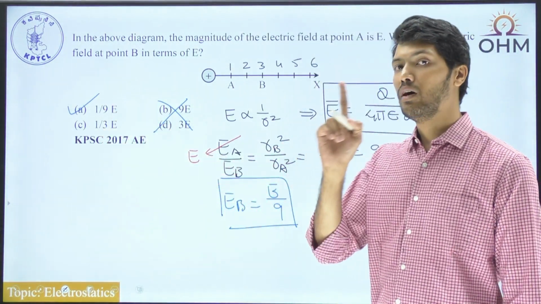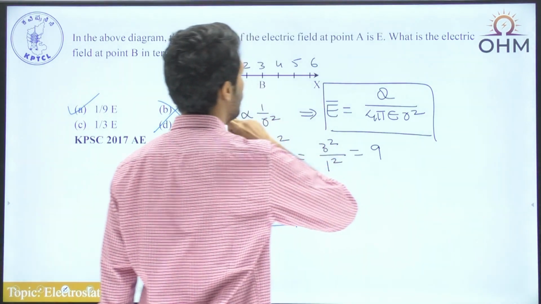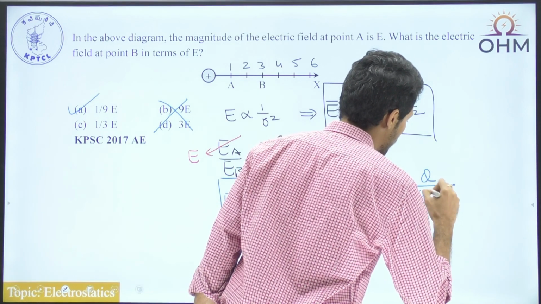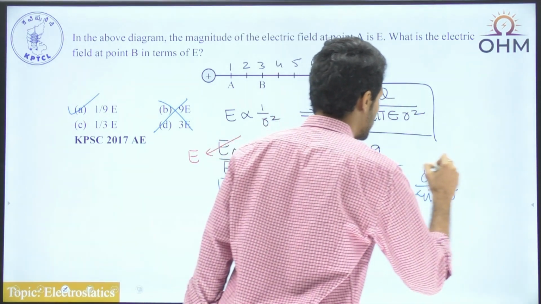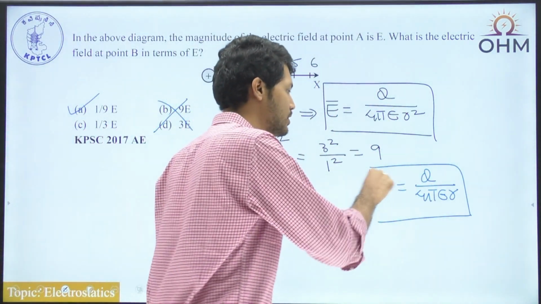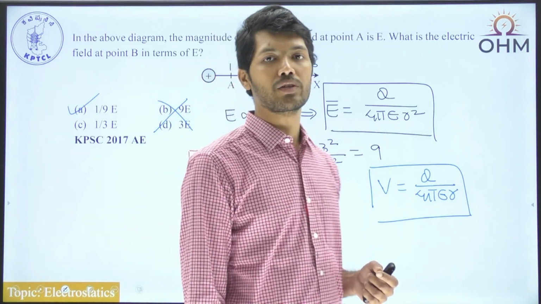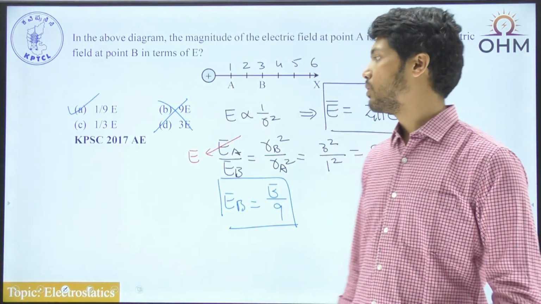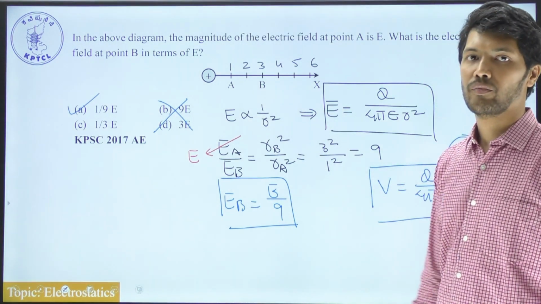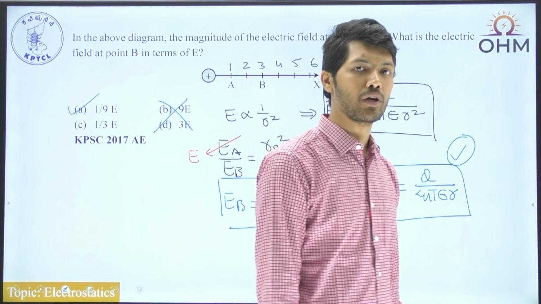Now furthermore, since we are discussing this concept, you should also know that in case of a point charge, the expression of potential is given by Q by 4 pi epsilon times R. So here again V, which is potential, is proportional to 1 by R. Electric field intensity is proportional to 1 by R square, whereas electrostatic potential is proportional to 1 by R. Since this kind of a question is already asked, there is a chance that you will get a question on the potential again. So remember that field intensity is proportional to 1 by R square and potential is proportional to 1 by R.